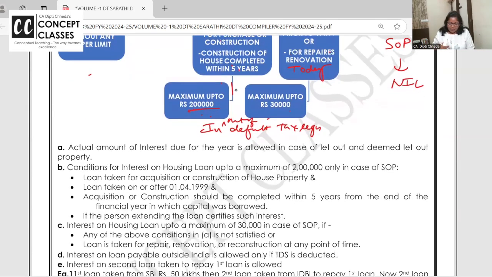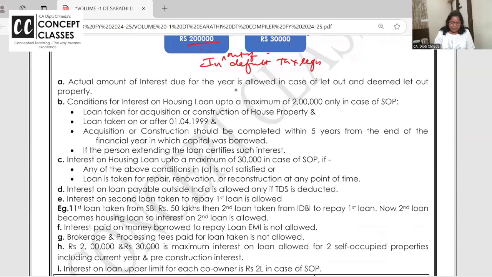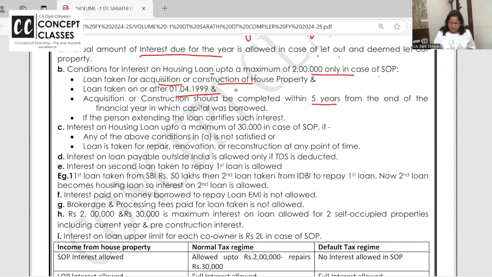See, same thing I have given in writing. Interest on due basis is allowed. You can take loan from anyone, housing finance company or cooperative housing banks and all. They'll give you a certificate and whatever is the interest for the year, it's allowed. Interest is allowed 2 lakh if loan is taken for purchase and construction after 1.4.99 and construction completed in 5 years. Interest is allowed 30,000 in any of the above cases if loan is taken for repairs and all.